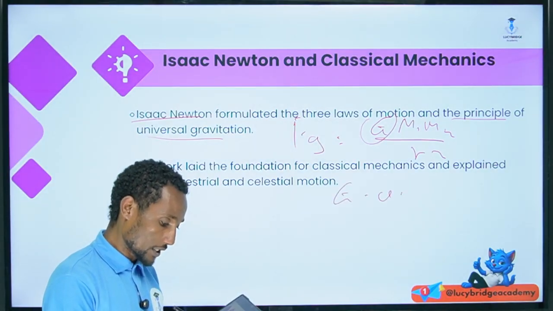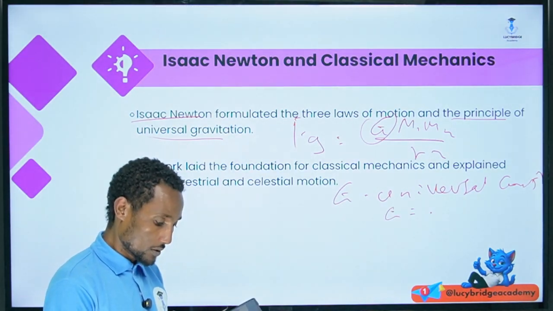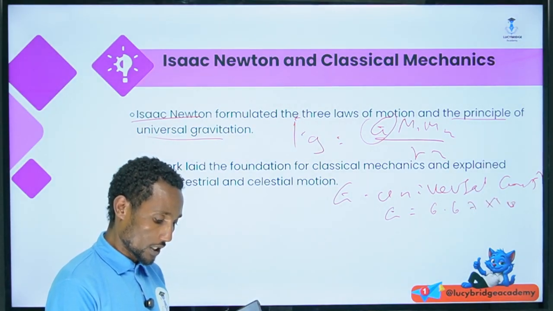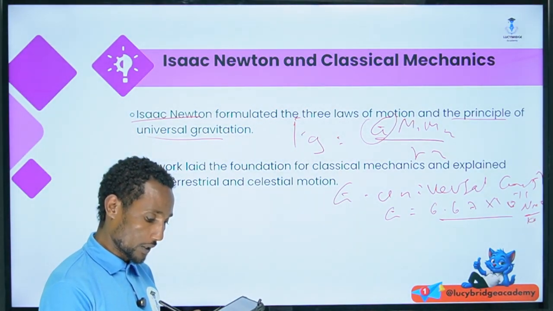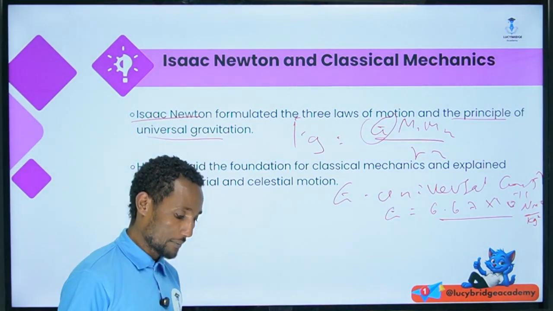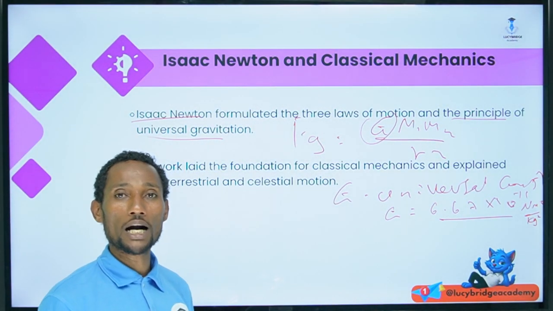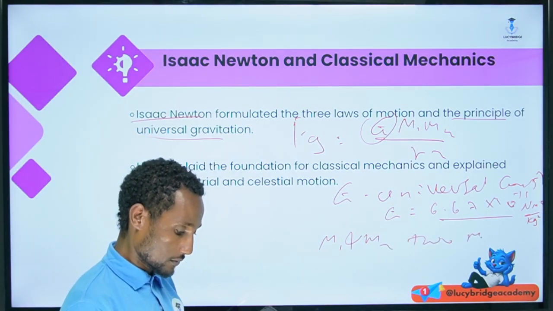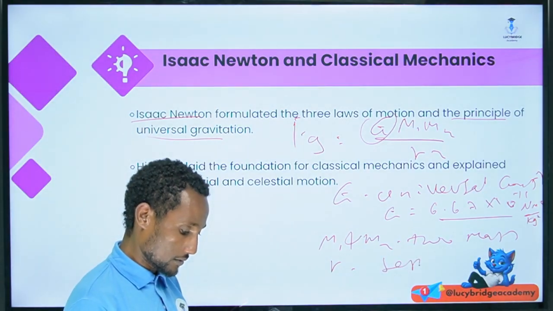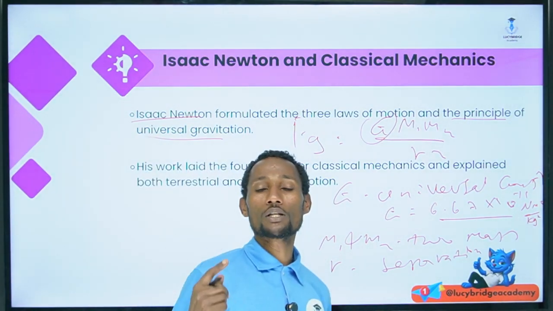Here, G is the universal constant, G equals 6.67 times 10 raised to minus 11 Newton meter squared per kilogram squared. Where m1 and m2 are the two masses, separated by the distance r, the separation distance. So you have to consider this, what we call the universal gravitational law.